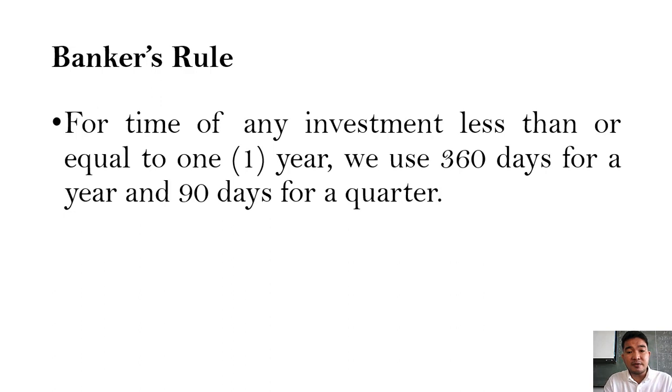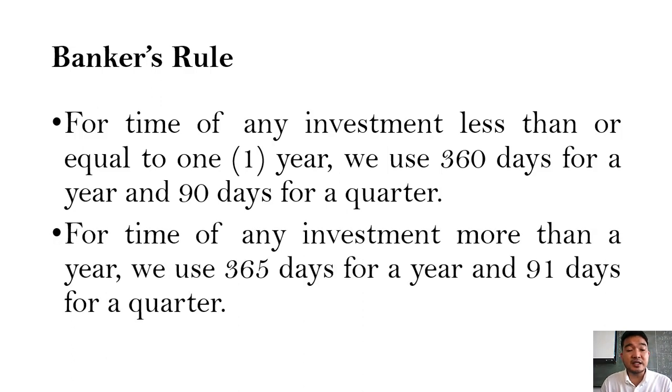For time of any investment less than or equal to 1 year, we use 360 days for a year and 90 days for a quarter. So we just have to look into the time. If the time is less than or equal to 1 year, then we use 360 days equivalent to 1 year and 90 days equivalent to 1 quarter.